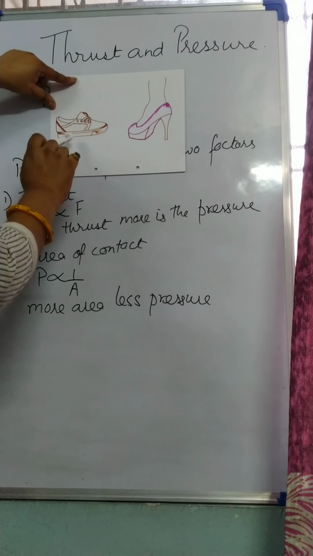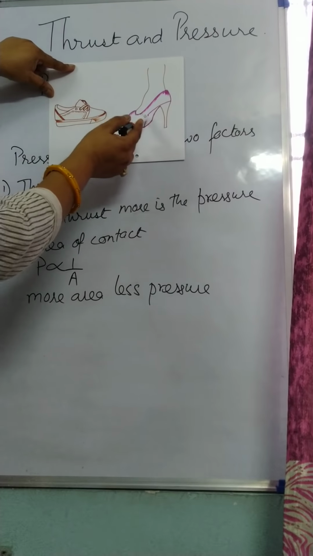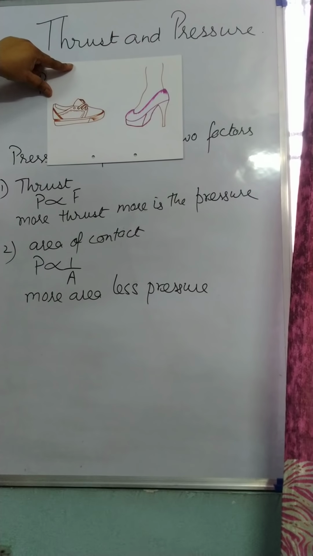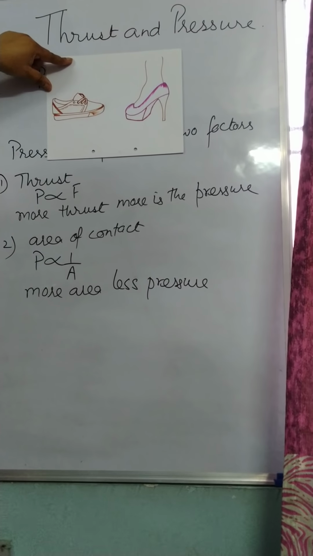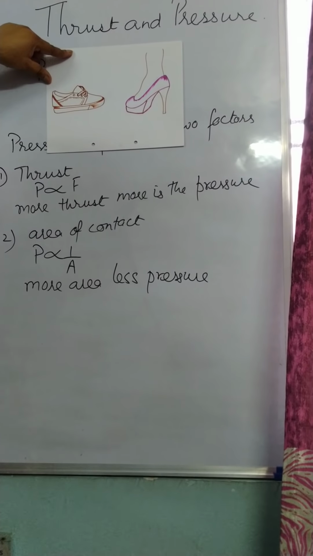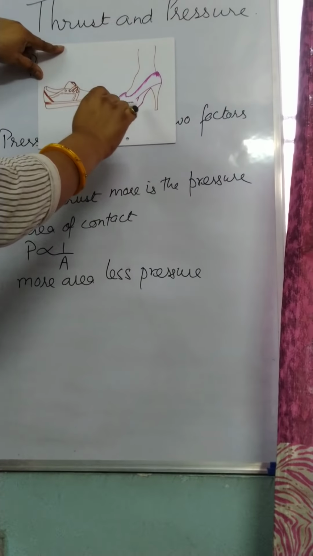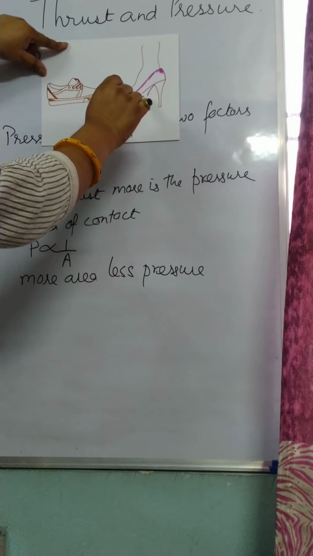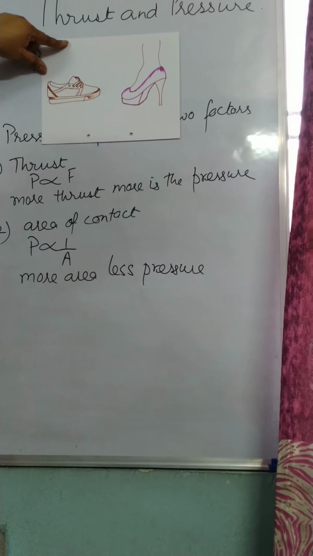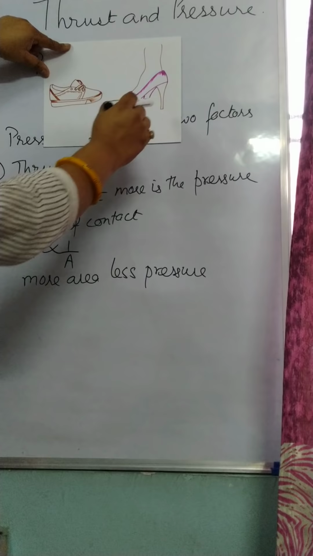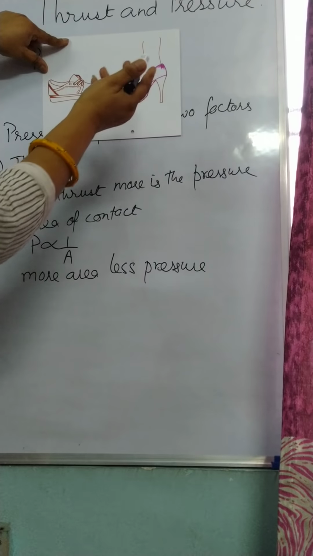Now if she is wearing one of these shoes and one of those, and she happens to walk on the sand, what do you think will happen? Well, it will be easier to walk on the sand with this kind of shoes rather than this. Why not? Because as soon as she walks on the sand or loose mud with these kind of shoes, it will go down. Why will it go down? Area is less, pressure will be more. See, the girl is the same.